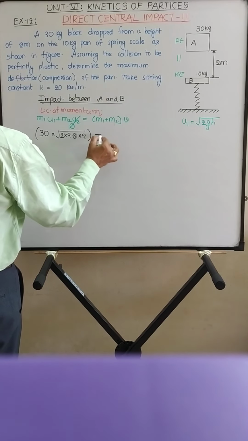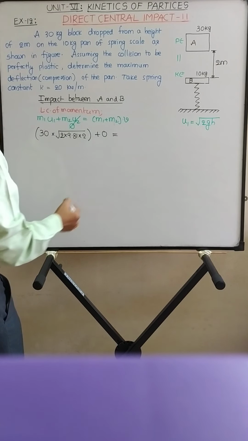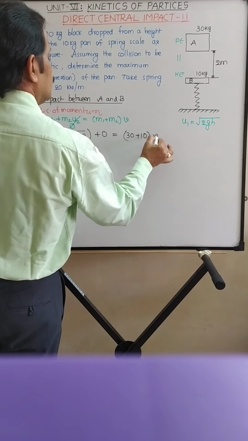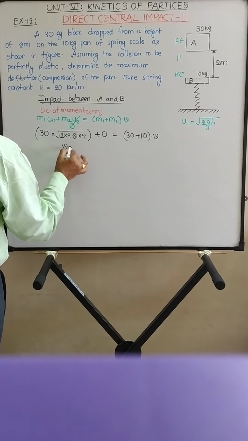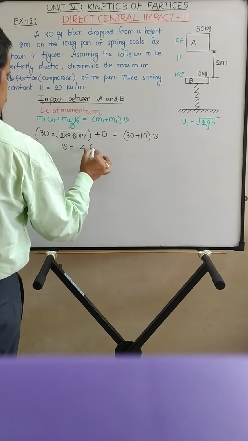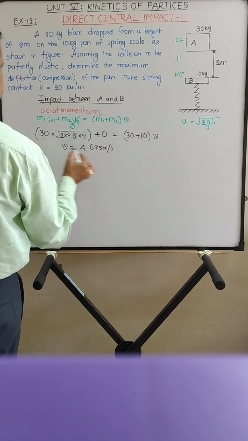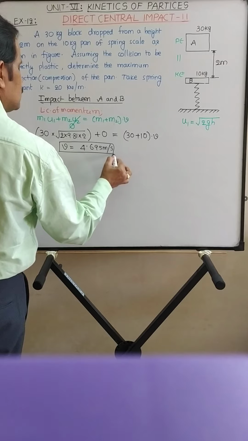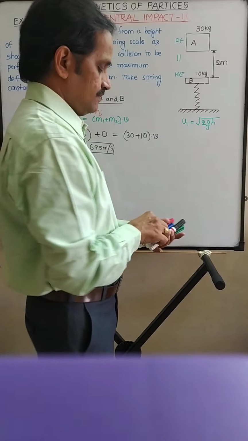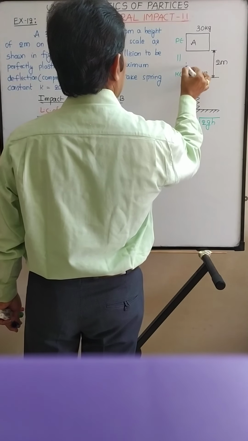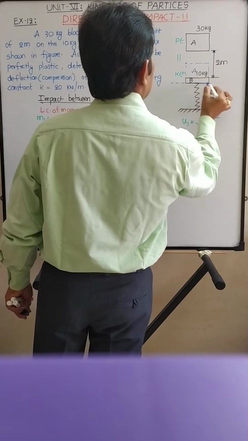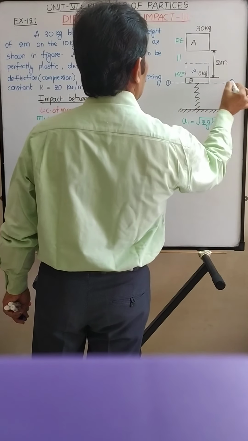M1U1 plus M2U2, which is 0, is equal to M1, 30, plus M2, 10, into V. So this gives you V is equal to 4.695 meters per second. So it is the velocity of blocks A and B after impact. Now there is an impact between A and B. So immediately after impact, I am saying position 1.